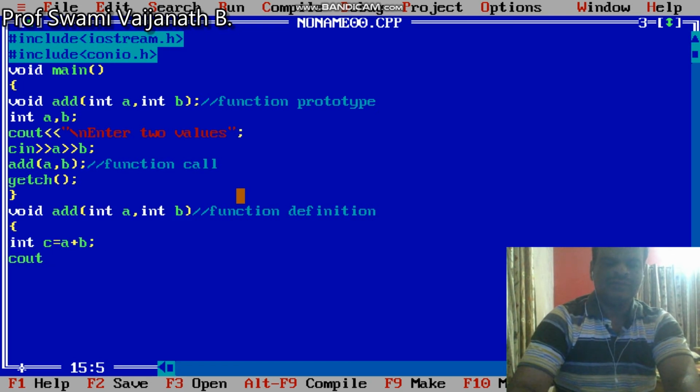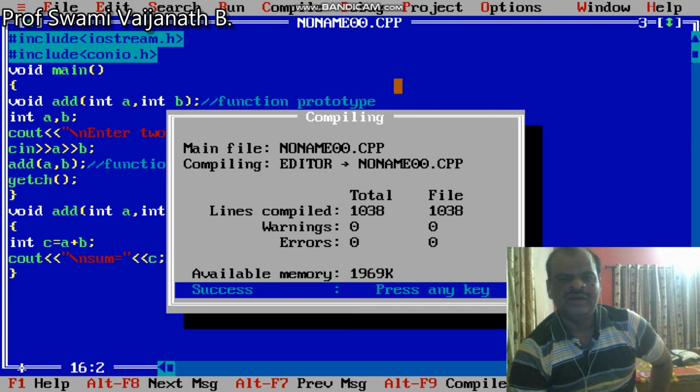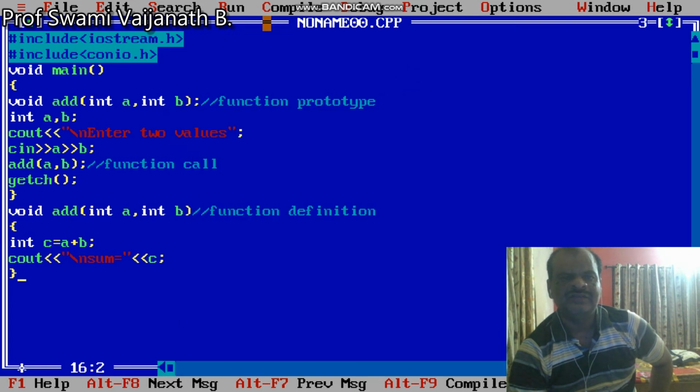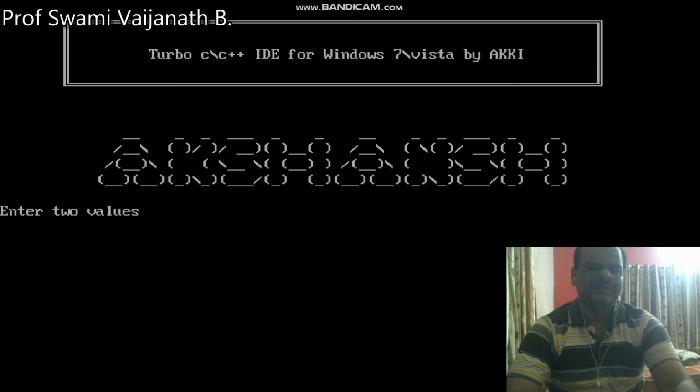cout, newline, sum equal to, and c, then close. I execute this program. There are no errors. Then I run this program and enter two values.